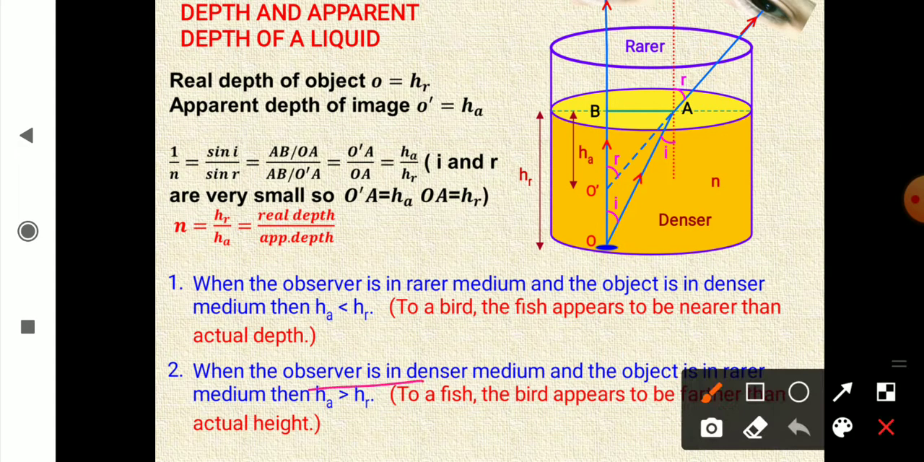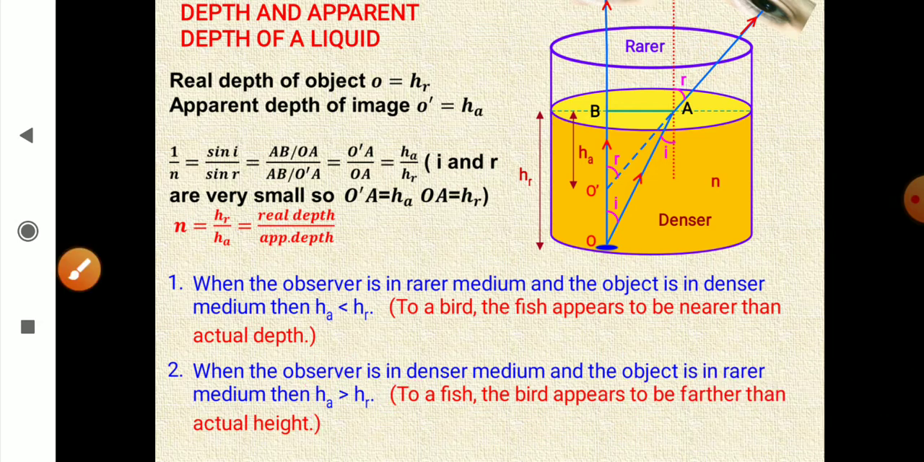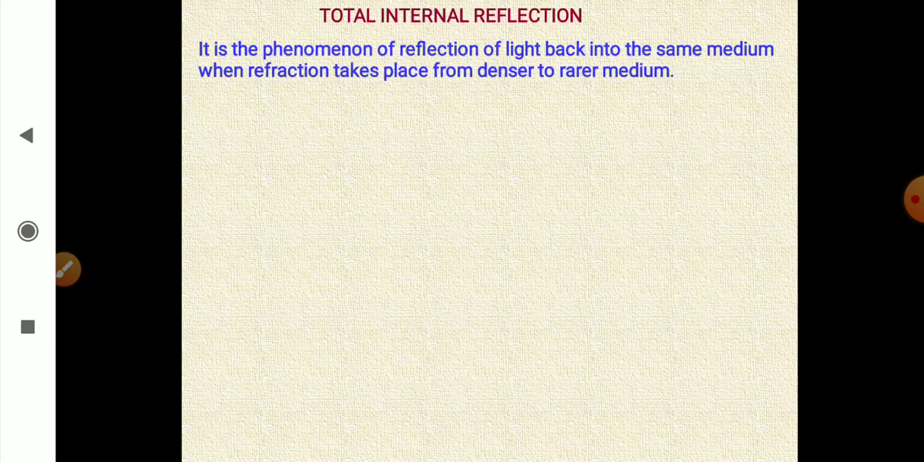When the observer is in the denser medium and the object is in the rarer medium, then HA is greater than HR. So to a fish, the bird appears to be farther than the actual height. You get numerical problems based on this derivation, and practical also. So, another phenomenon: total internal reflection.